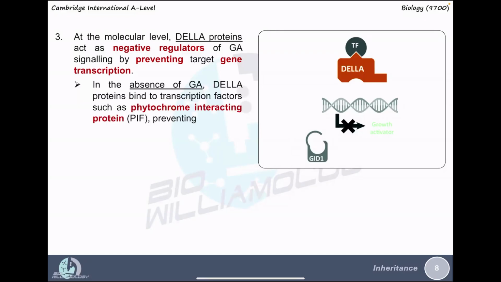In the absence of gibberellic acid, DELLA protein binds to the transcription factor, and the name of this transcription factor is PIF, or phytochrome interacting protein. The binding of DELLA protein to transcription factor PIF prevents promoter binding and blocks transcription of the target gene. So there is no production of alpha amylase. Therefore, there is no germination.